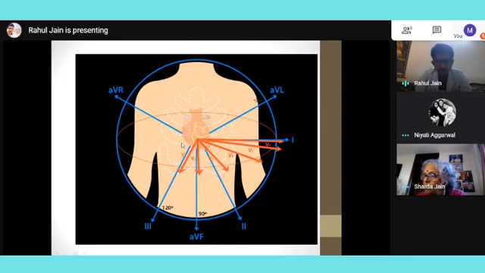Then V1, V2, V3, V4, V5, V6 are in the horizontal plane, also shown in the figure itself, and they are in different planes. Leads 1, 2, 3, AVL, AVR and AVF are in one plane, the coronal plane, and V1 to V6 are in the horizontal plane. One more thing: when we place leads on anyone's chest or measure ECG, any electrical activity towards the lead will be considered positive, and any electrical activity away from the lead will come as negative.